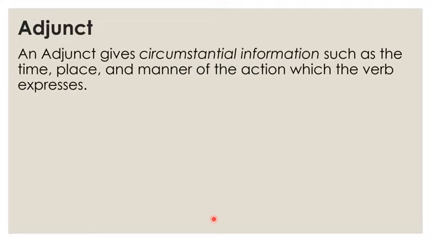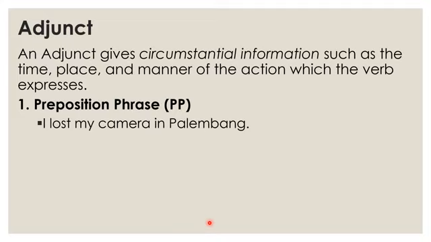The next is adjunct. An adjunct gives circumstantial information such as the time, place, and manner of the action which the verb expresses. We can have a prepositional phrase as the adjunct, like "I lost my camera in Palembang."